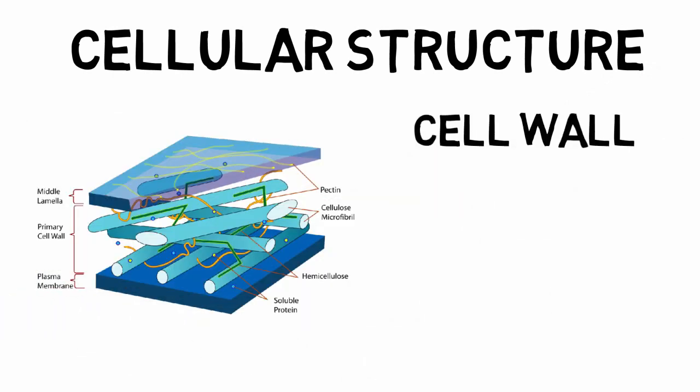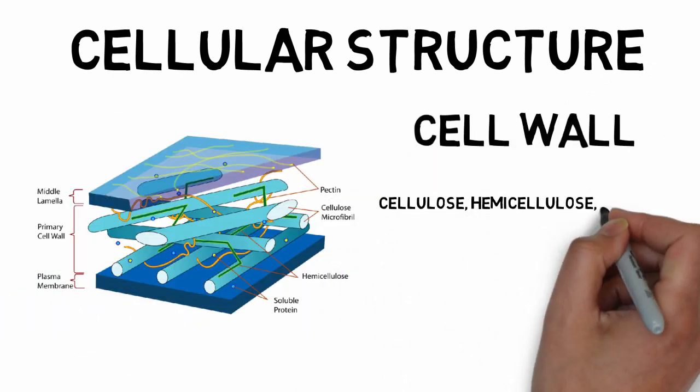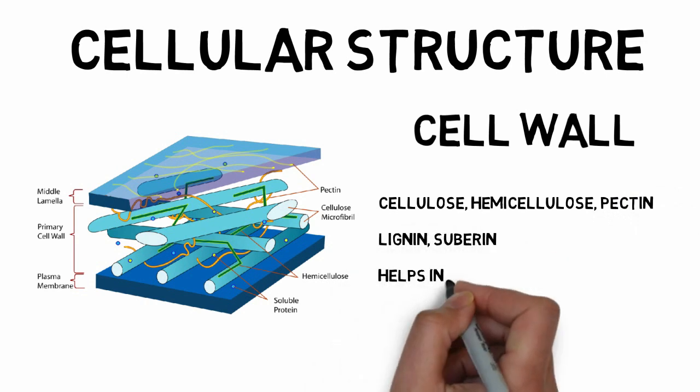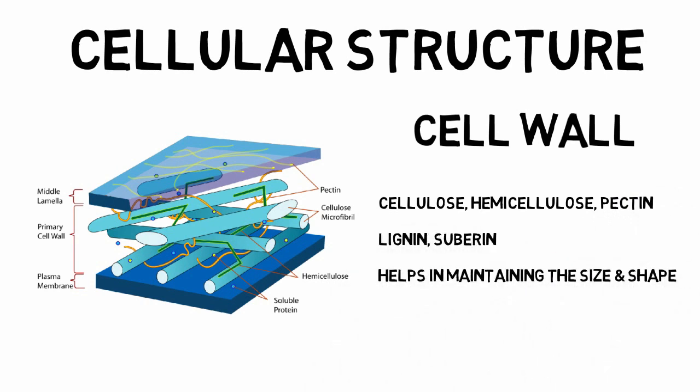Now our next topic is the cellular structure. So starting from the cell wall, it is composed of cellulose, hemicellulose and pectin. Sometimes they may have the deposition of lignin and suberin. And what is the function of the cell wall? It helps in maintaining the size and shape of a particular cell.